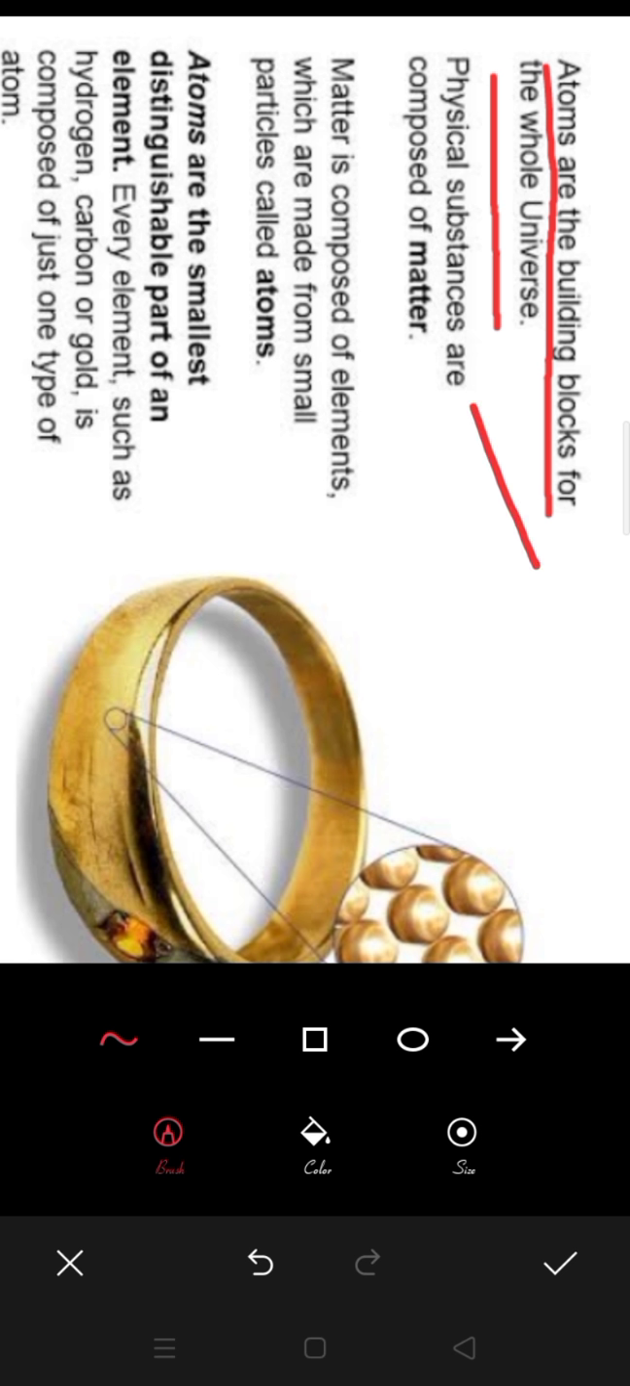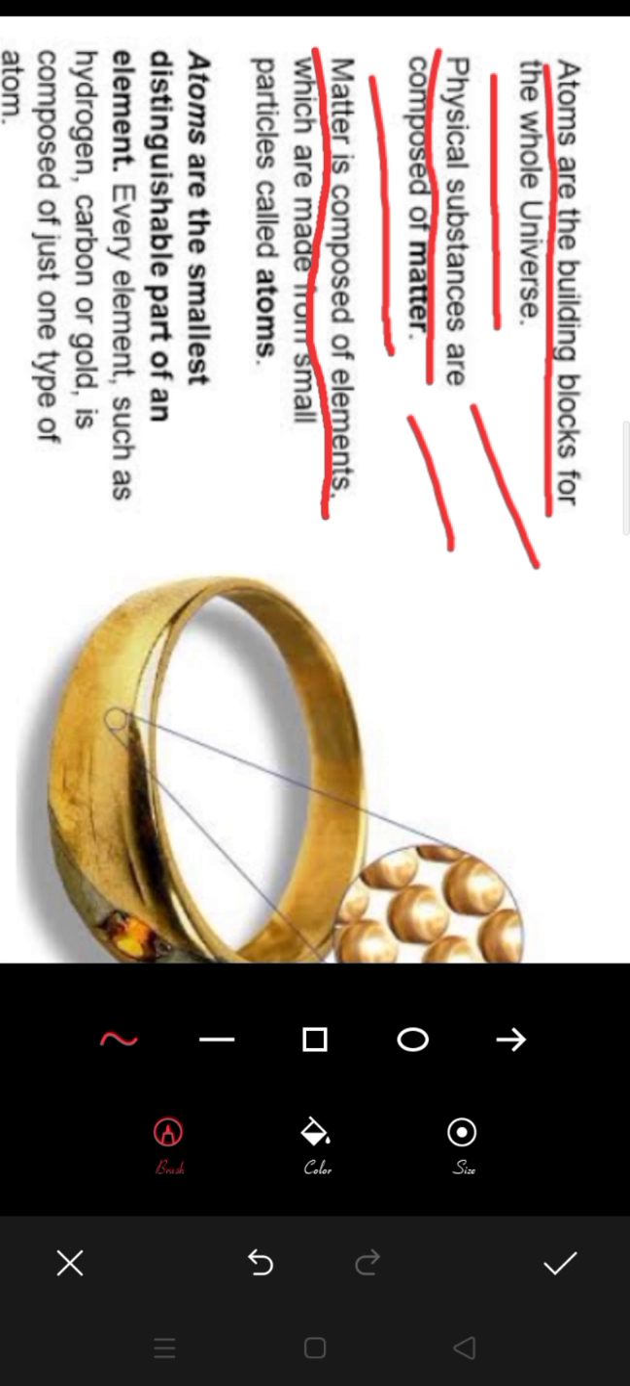which builds the world universe. Physical substances are composed of matter. So every physical environment such as bed, chair, iPhones, smartphones, the screen you are seeing, is composed of matter. Matter is composed of elements, and the metals are composed of elements, and the element is composed of a small particle known as atom.